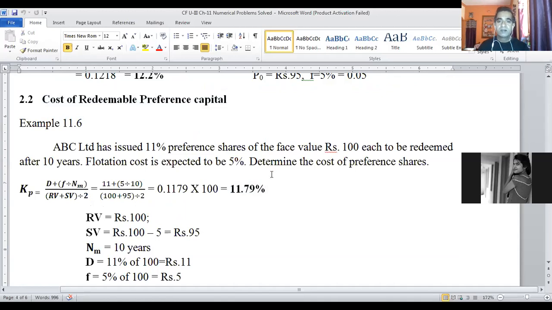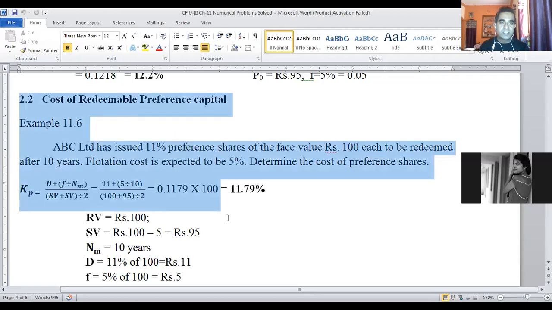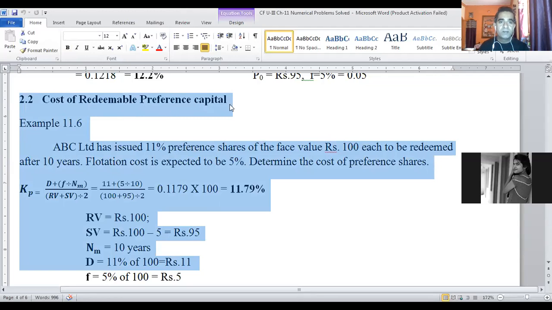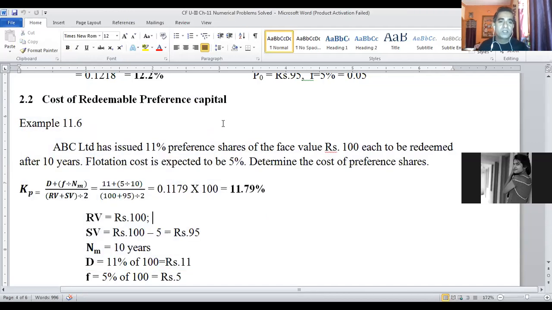So this was the last specific cost, though not quite, the retained earnings are also there. But before that, the numericals in specific costs are over now. I'll go ahead with the theory part later, for cost of retained earnings. If you have any doubts in this example, cost of redeemable preference capital, I will let you know. This PDF file is already shared with you. For the upcoming numericals on weighted average cost of capital, I will share it after the classes.